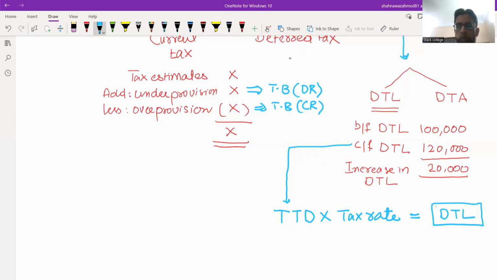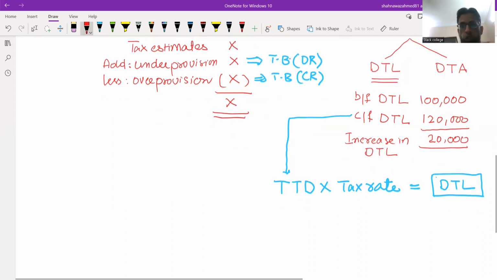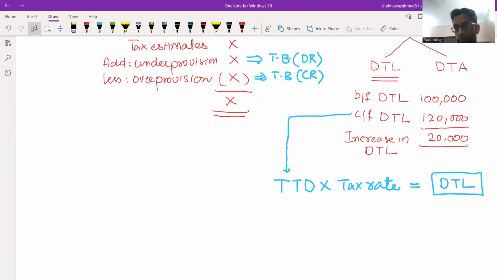Or sometimes you might be given increase in taxable temporary difference or decrease in taxable temporary difference. So you need to check from the past exam papers how the examiner asks this type of question. If there is any increase in deferred tax liability, suppose, what should be the treatment of that? Deferred tax expense debit 20,000 and deferred tax liability credit 20,000.